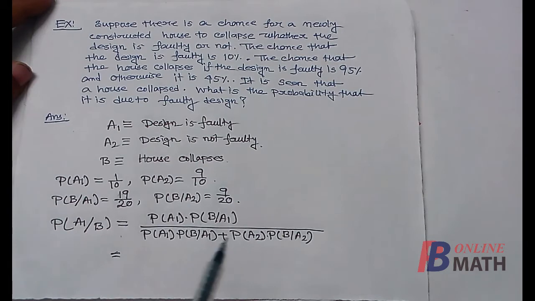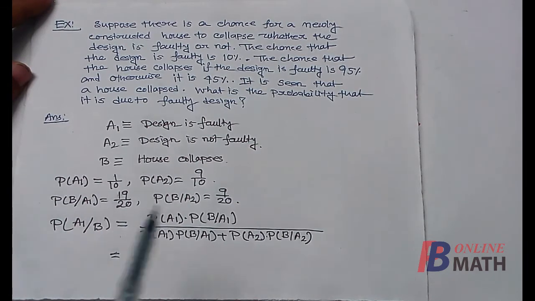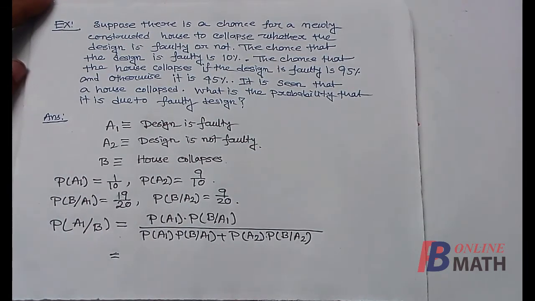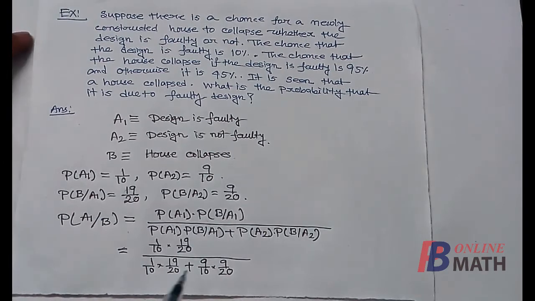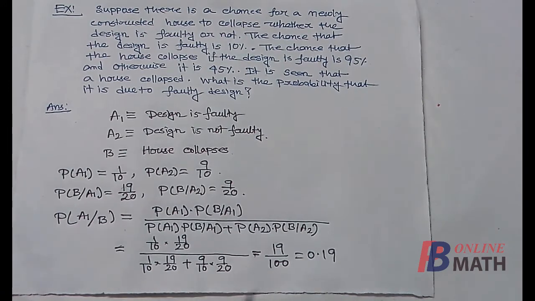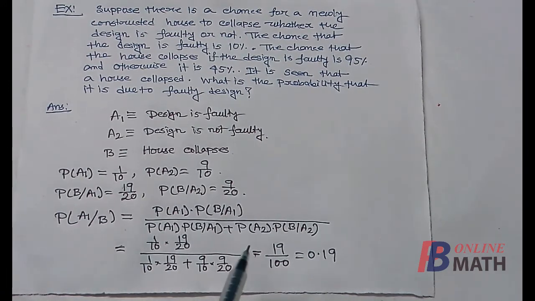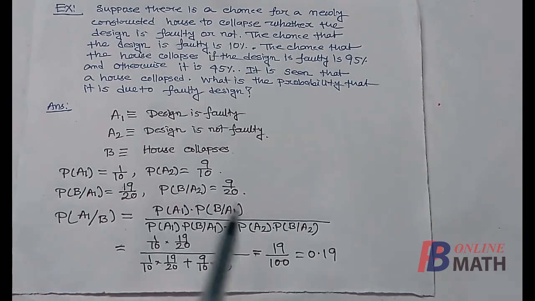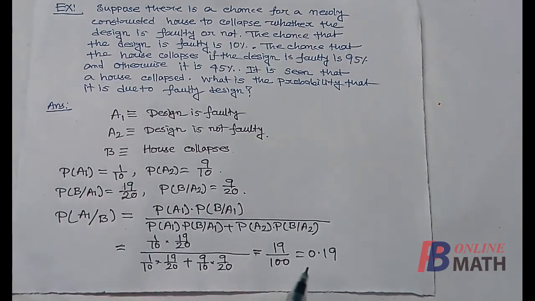Now we can easily replace all these values from the given data. So we have replaced these values, which is equal to 19 by 100, that is equal to 0.19. So there is a 19% chance that it is due to faulty design. So that completes the solution.